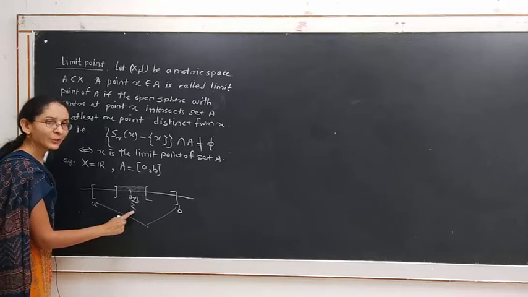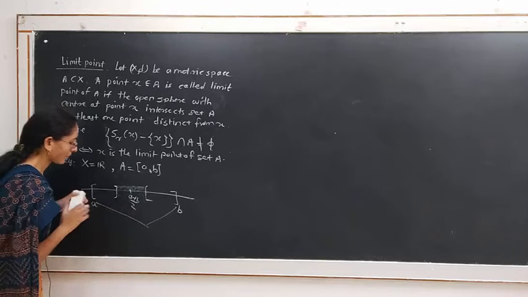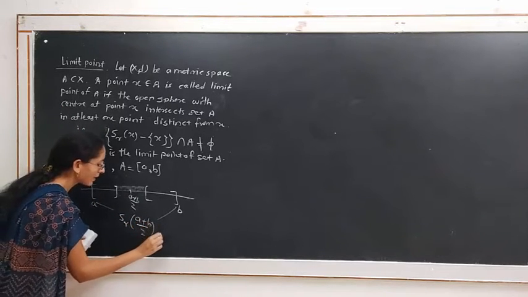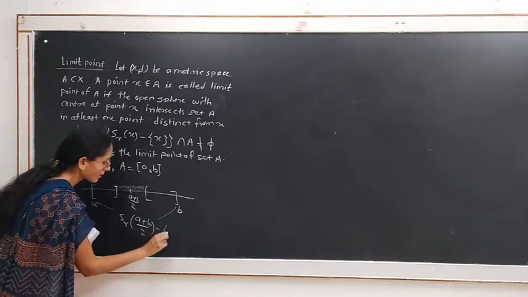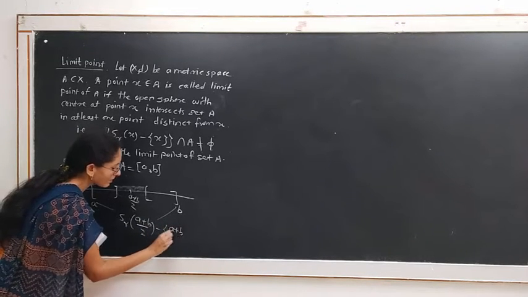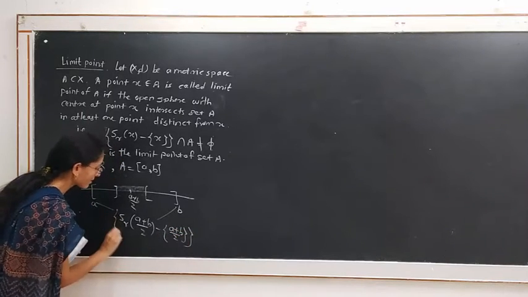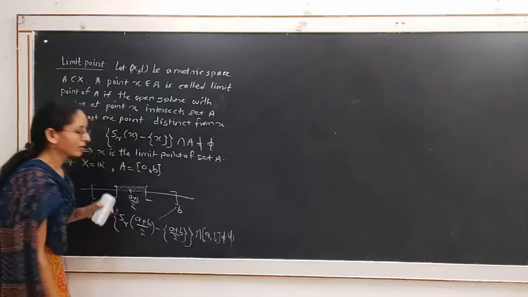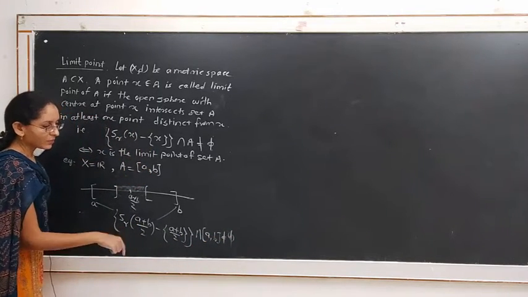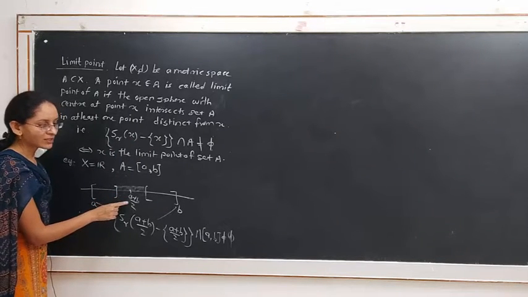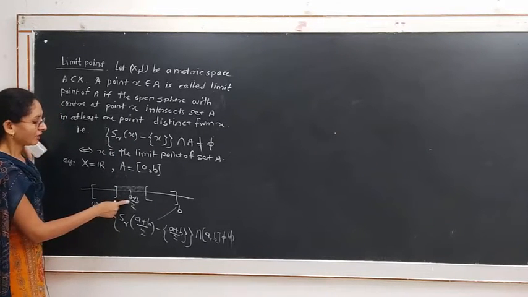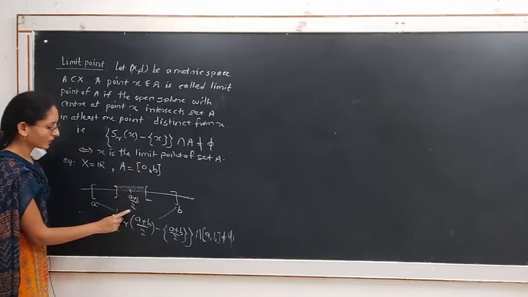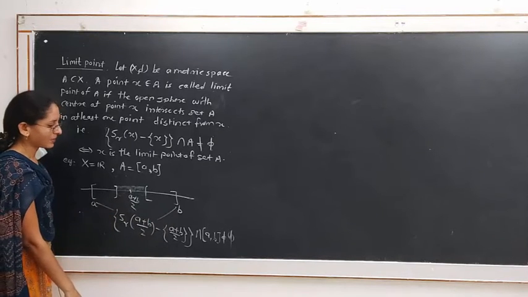That is, S_r((a+b)/2) minus its center intersects the set A, which is the closed interval [a, b], in points that are distinct from the center of this sphere. Hence, the midpoint (a+b)/2 of this interval is a limit point of the set.